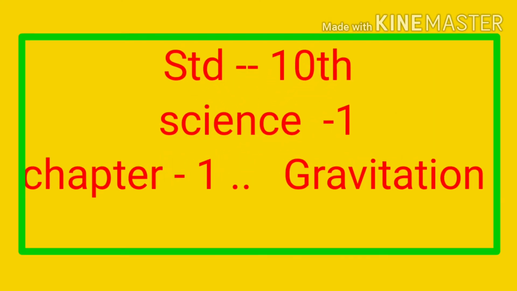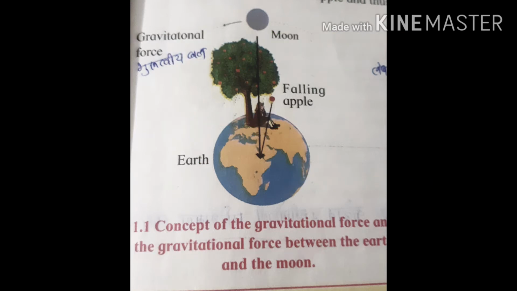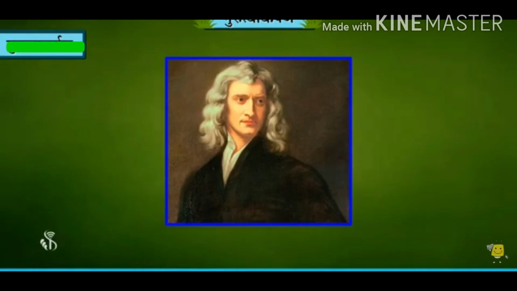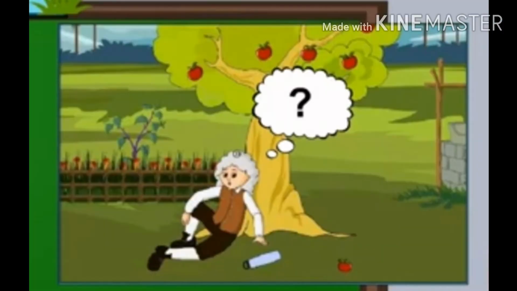Standard 10th Science 1, Chapter 1, Gravitation. Students, our first topic is gravitation. This phenomenon was discovered by Sir Isaac Newton. He discovered the force by seeing an apple fall from a tree on the ground. He wondered why all apples fall vertically downward and not in a horizontal direction.